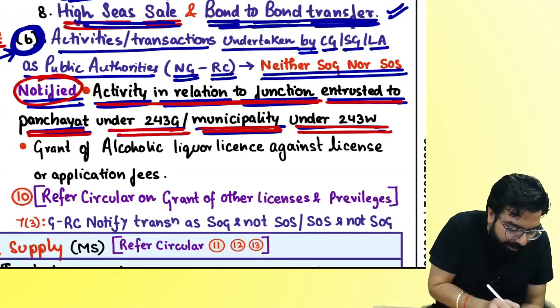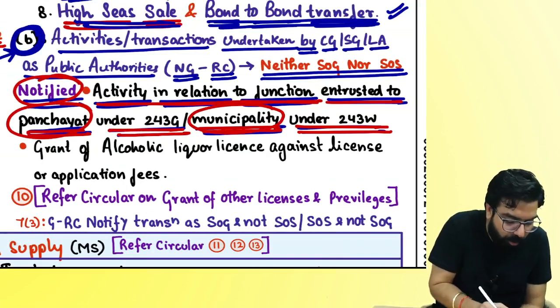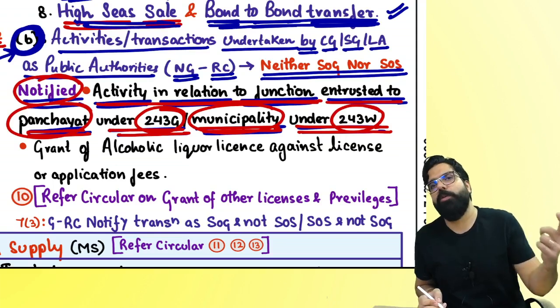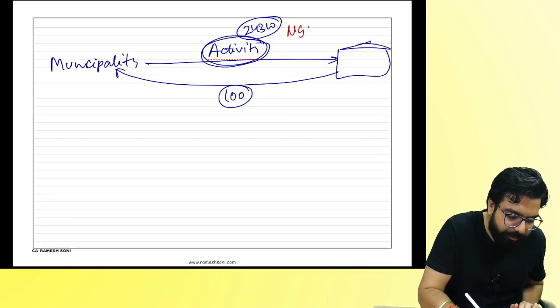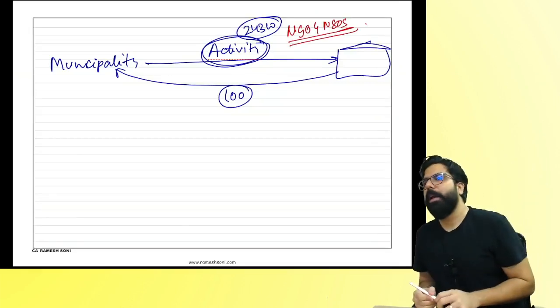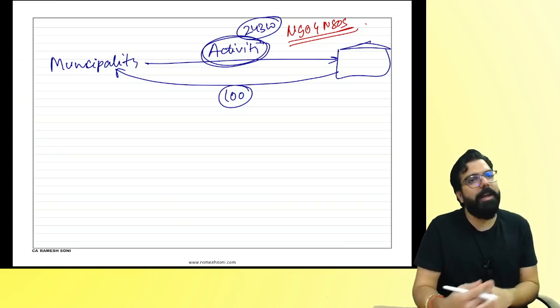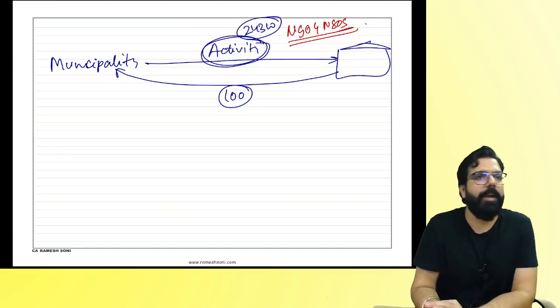Because if the panchayat or municipality is doing that work, which is told under 243G or W, then that activity will be neither supply of goods nor supply of service. And hence, will they charge GST or no GST? Are we clear with both the examples? Can I go ahead, everyone? Clear? One garbage example I gave you. One I gave you this sewage example. Can I go ahead, everyone?